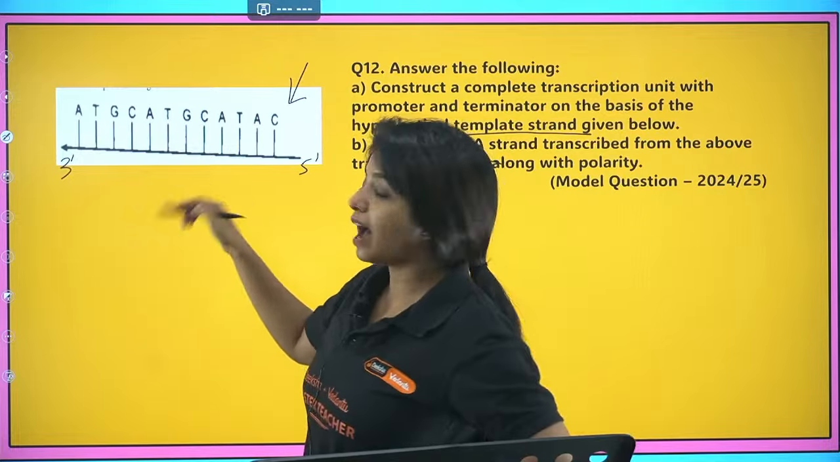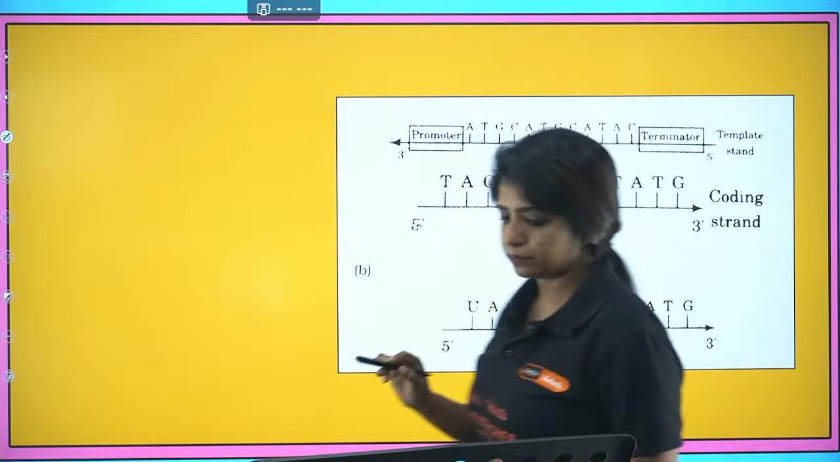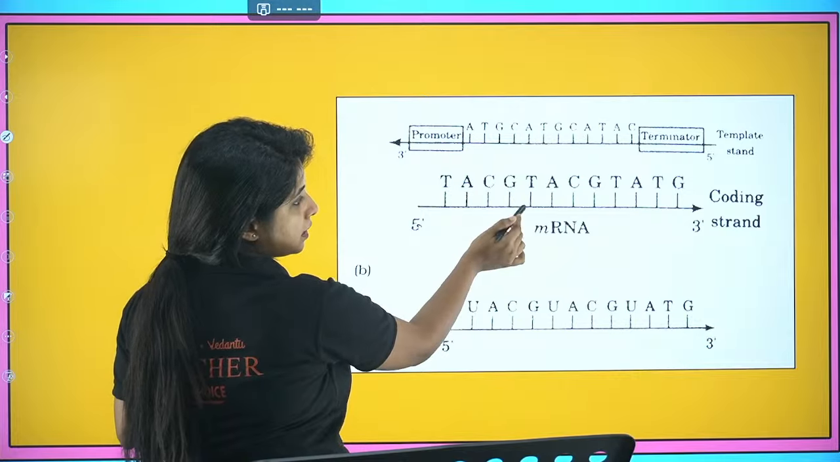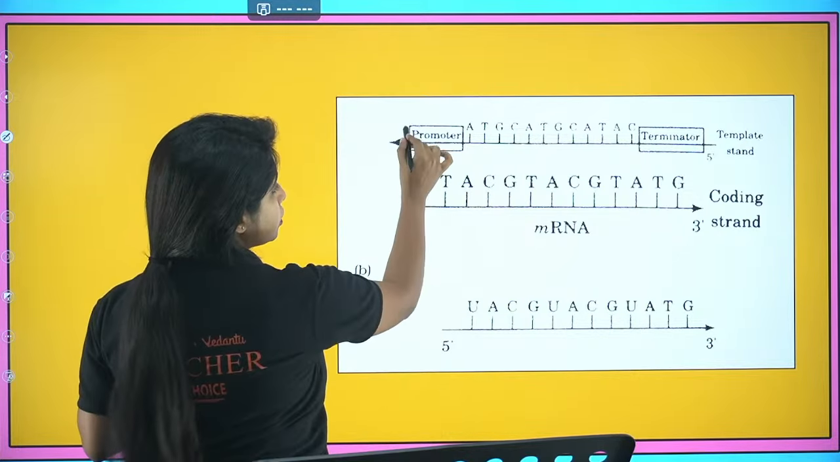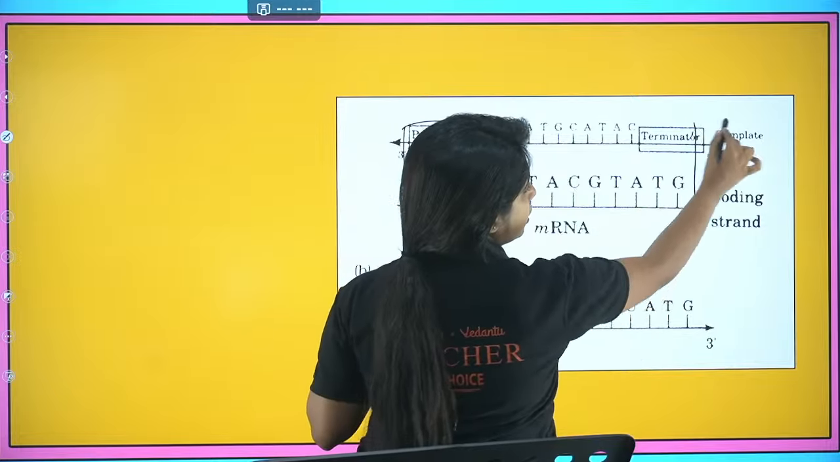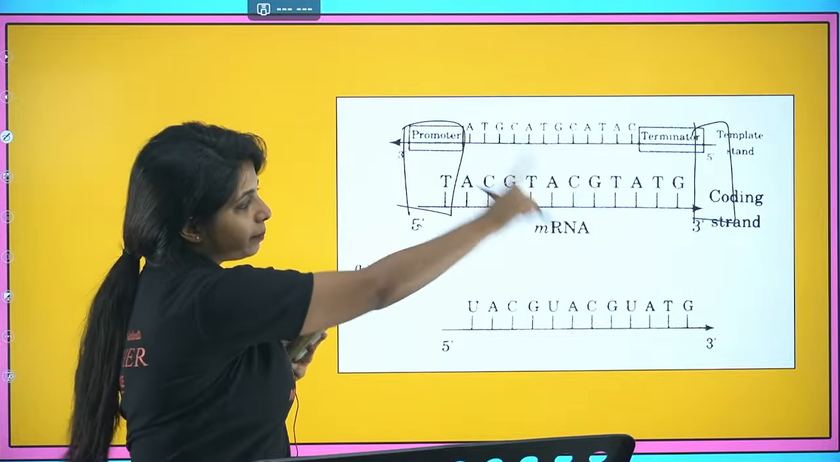Now you have to make a transcription unit. How do you make it? So look at this particular picture. You have to make an opposite strand. This would be the coding strand, and this particular region as a whole will be known as the promoter region. On the other hand, this will be known as the terminator region. Okay, promoter region, terminator region.